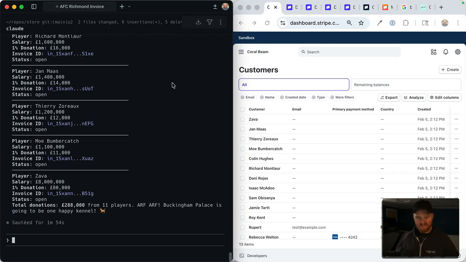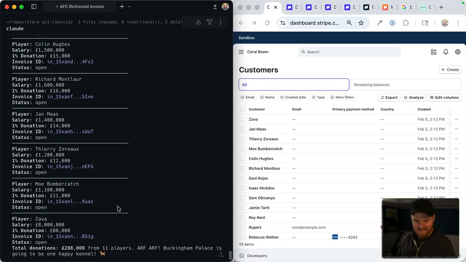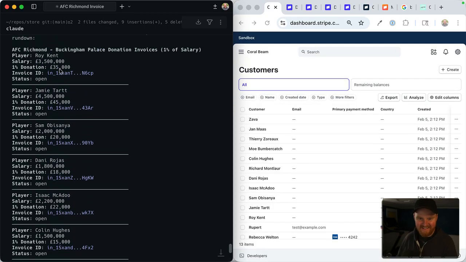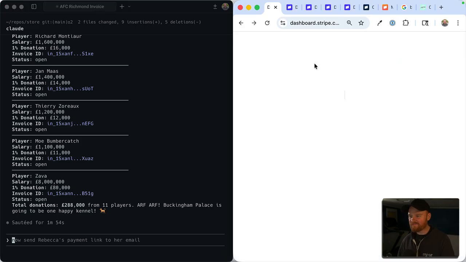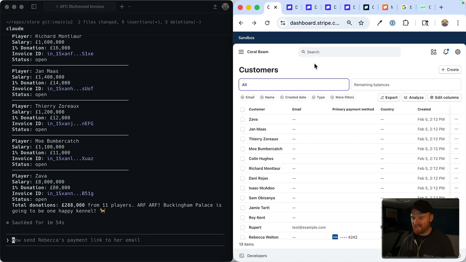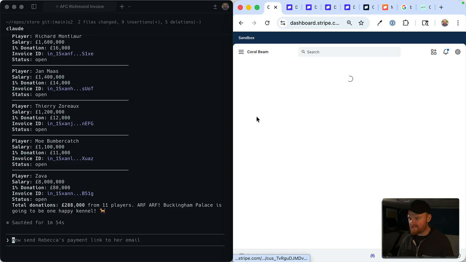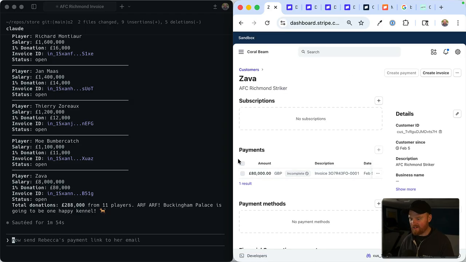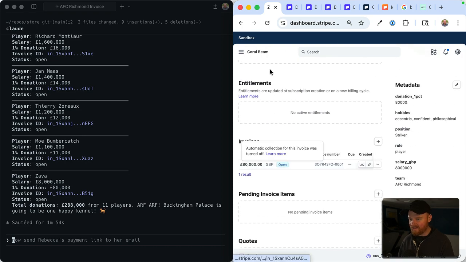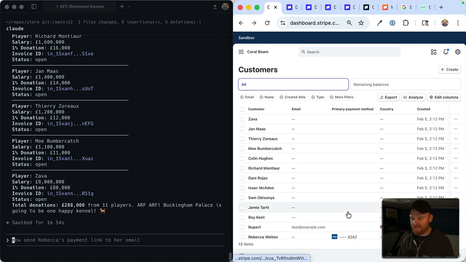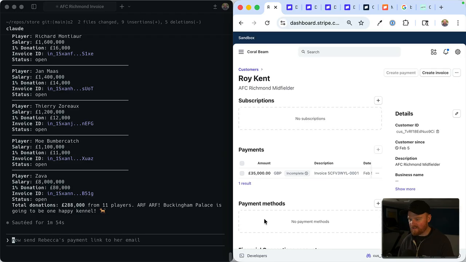Oh my gosh. What? Okay. Barkingham Palace is going to be one happy Kendall. This is amazing. It gives us the invoice IDs. Okay. Woof, woof. All right. So we come over here and all right, let's take a look at Zava. Zava, he's got an $80,000 incomplete invoice or incomplete payment that is open. It's hanging out. Again, invoices don't get paid automatically, but let's try going into Roy Kent.